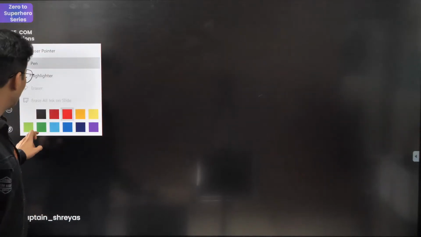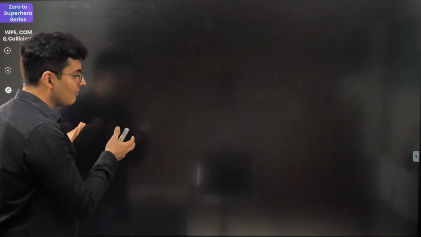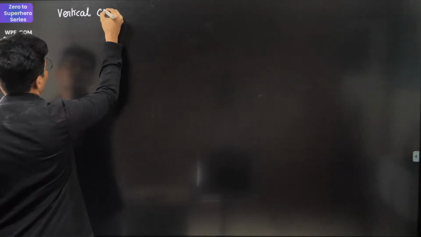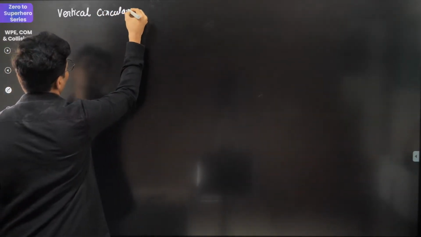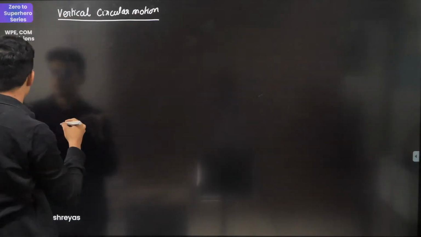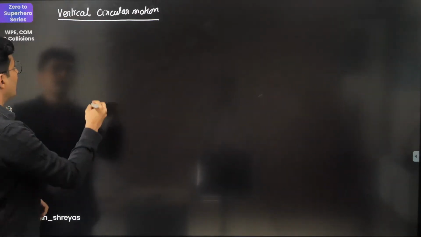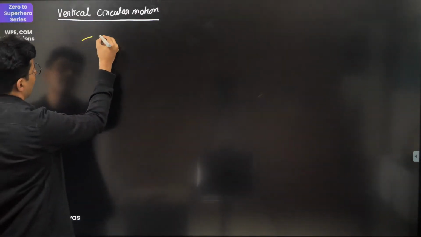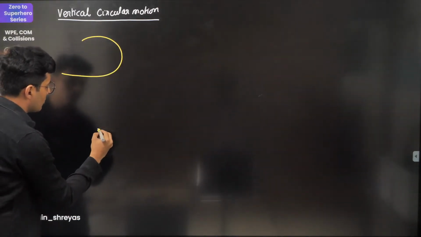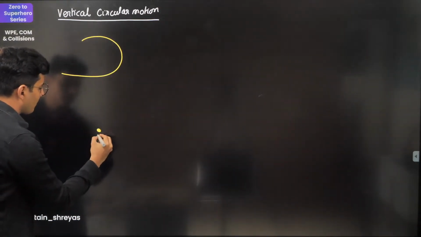Some of the examples of this mechanical energy conservation, especially in vertical circular motion, you should know. So imagine this: you have a track like this, or you take a pendulum.